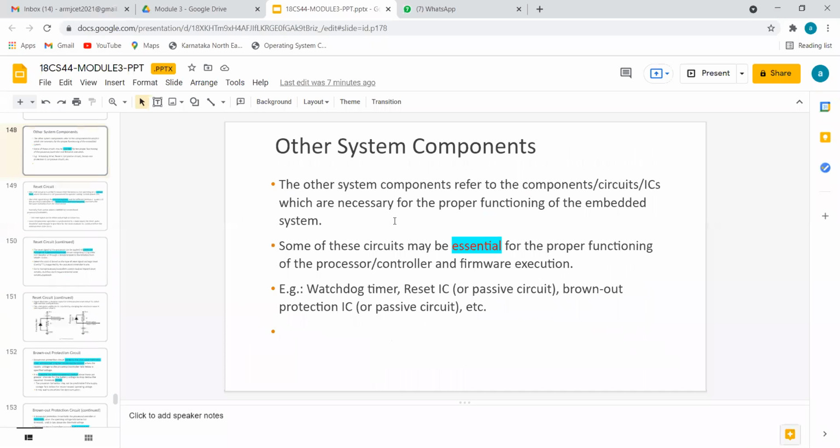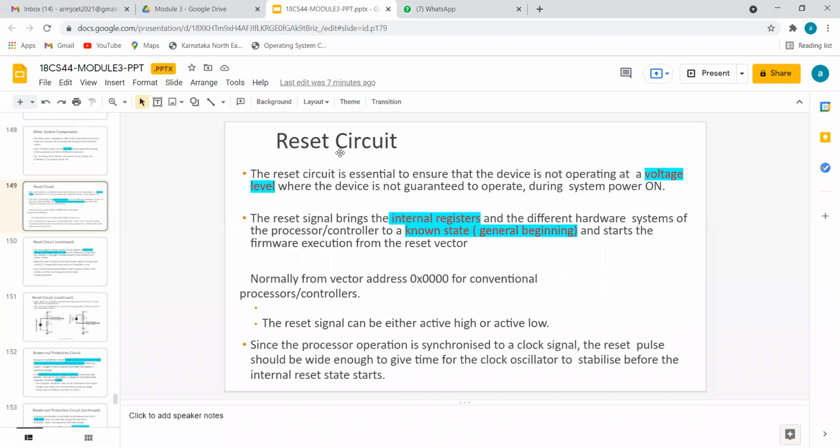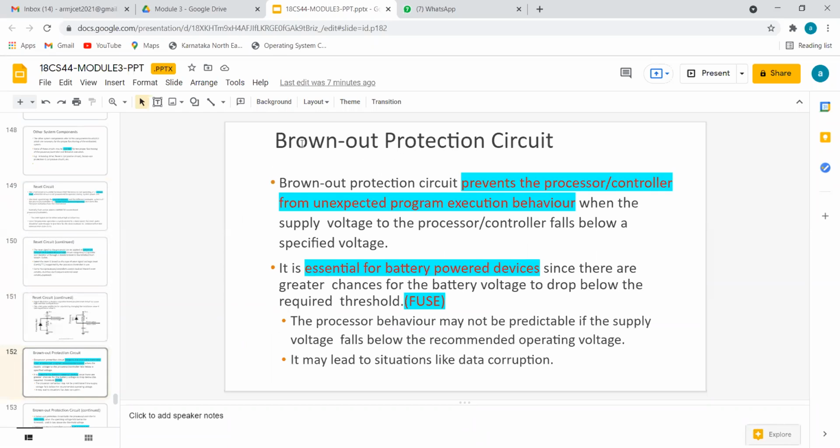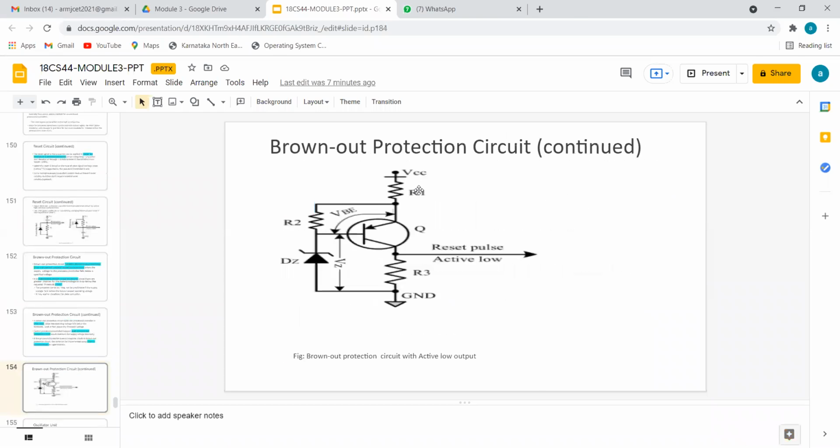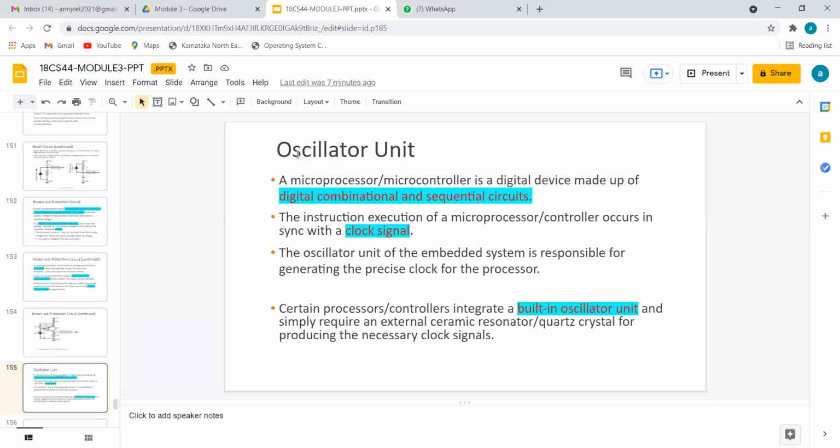Here you can see other subsystems. Okay, the first subsystem is reset, the second subsystem is brownout protection. So what about the third protection? I hope you know this word, oscillator. So you have executed two experiments, one experiment, the relaxation oscillator experiment. The work of the relaxation oscillator is to generate, from a sine wave or charging discharging, a square wave.